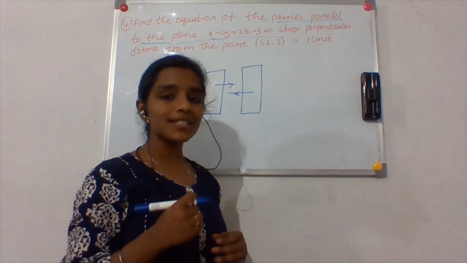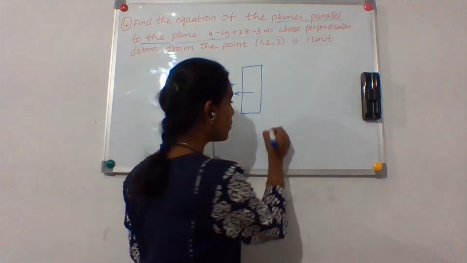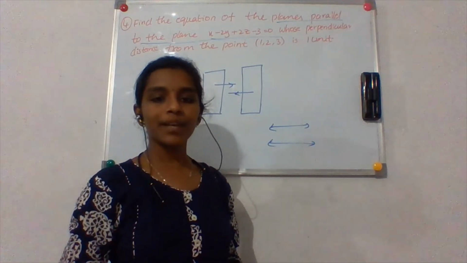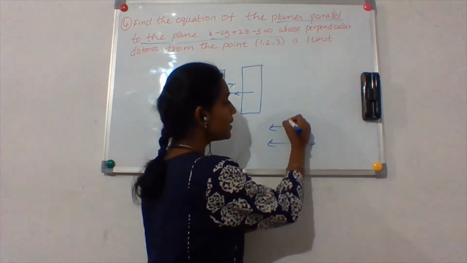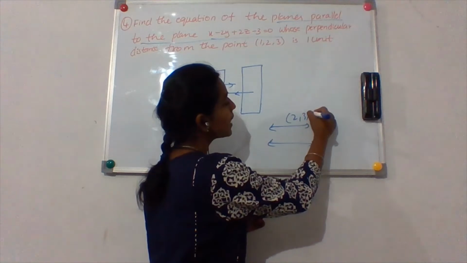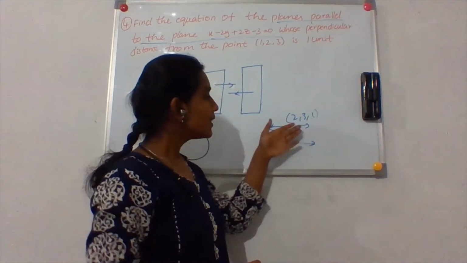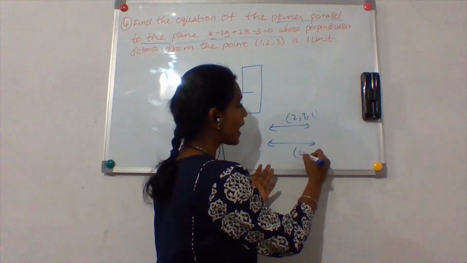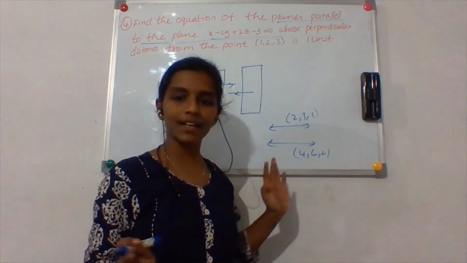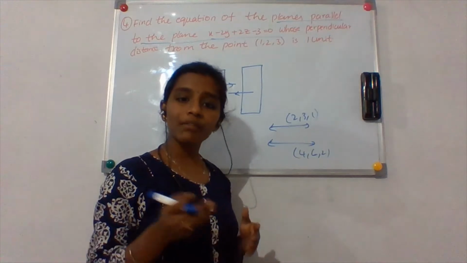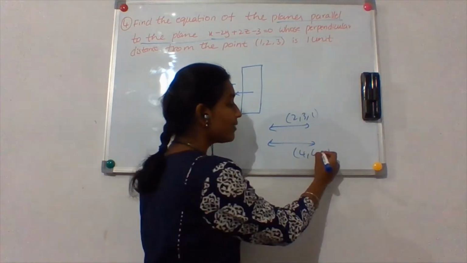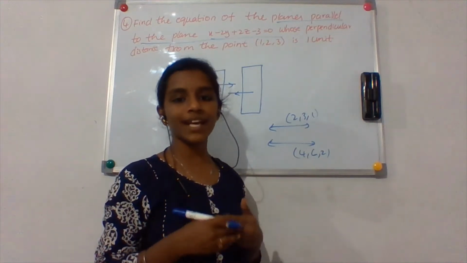So now, because these two are parallel, when you take two parallel lines, the DRs will be the same. That is, if the DRs of this are 2, 3, 1, then the other DRs will be in the same ratio, like 4, 6, 2 or something like that. I have already told you in the previous problem that you can take the simplest form of the direction ratios.